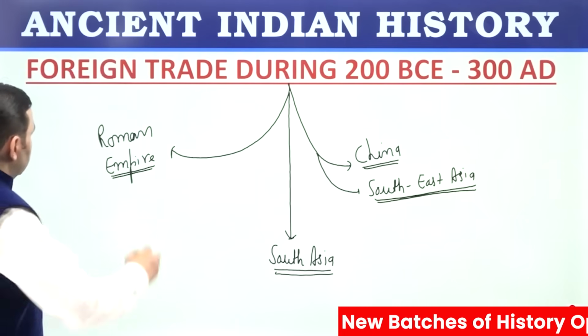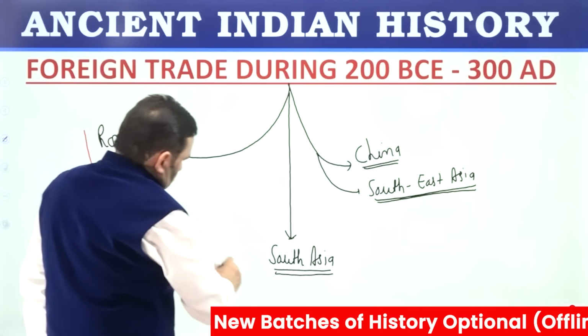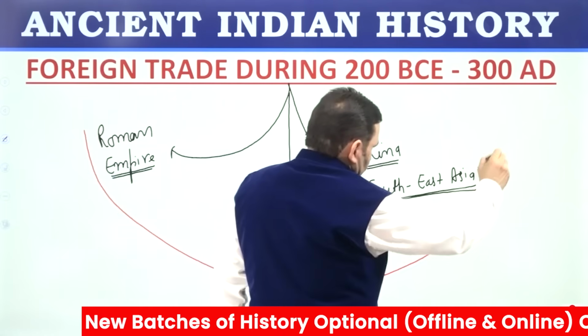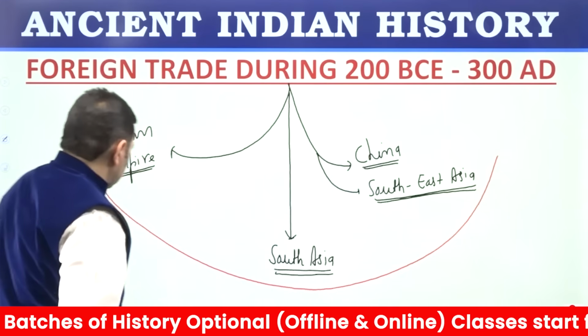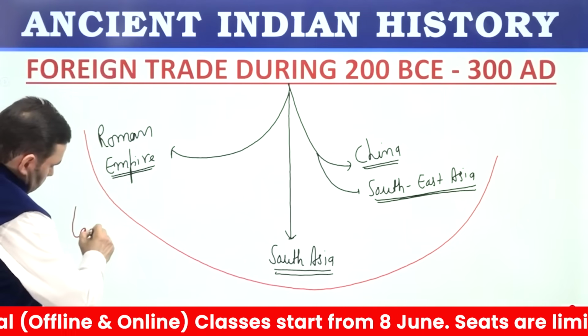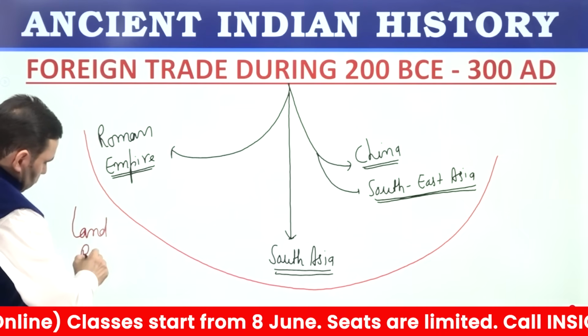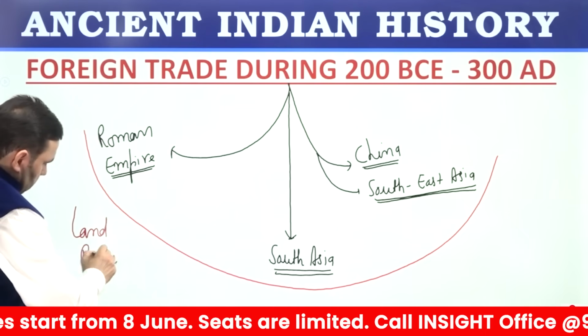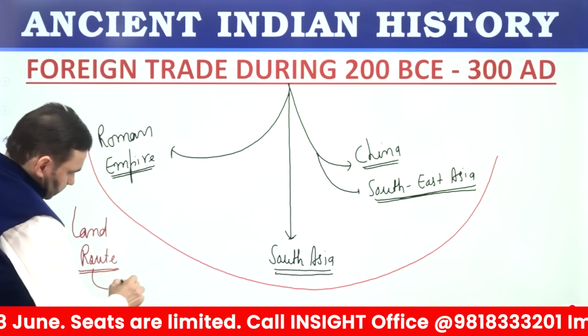Now this trade was practiced through land routes as well as sea routes. The main land route was Silk Route.